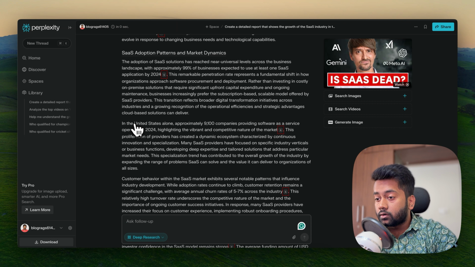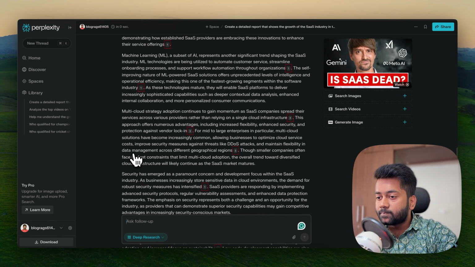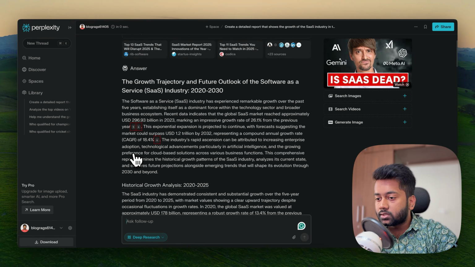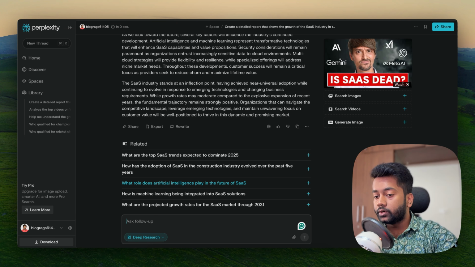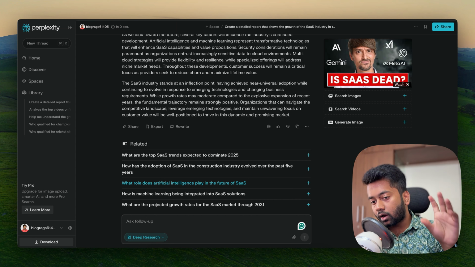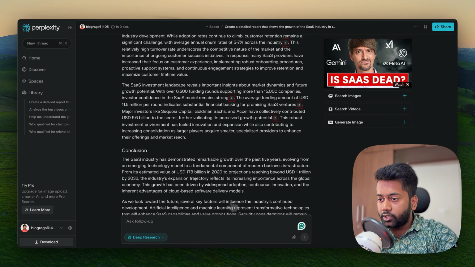It talks about, like, in the US alone, there's approximately 10,000 SaaS companies, right? Conclusion. So it's pretty much detailed. Another thing I like about Perplexity is you can even deep dive further, right? So for example, you want to know what role AI plays in the future of SaaS, you can click on this and it'll give you another detailed report. So it'll go through more sources around AI in SaaS and then it'll give you this report. So yeah, that's pretty useful.